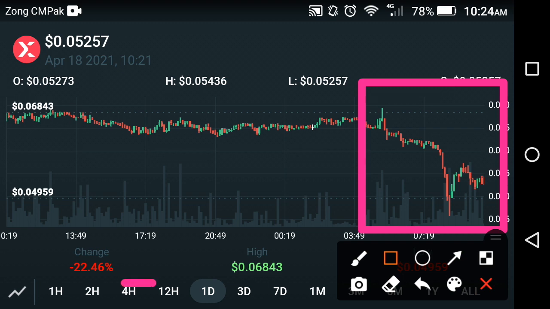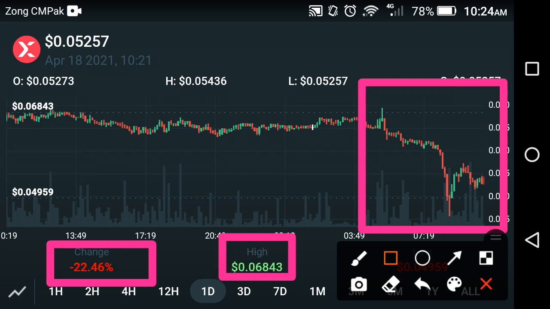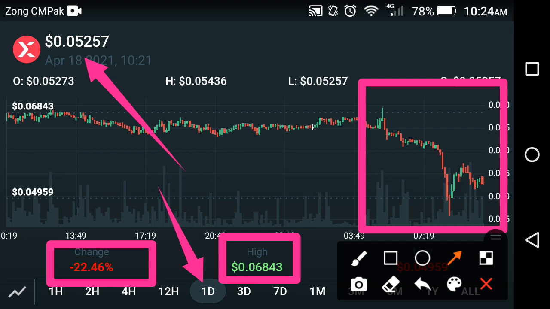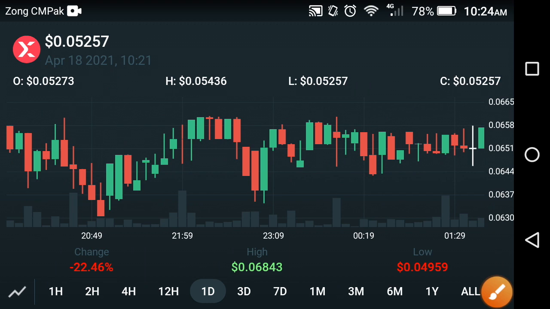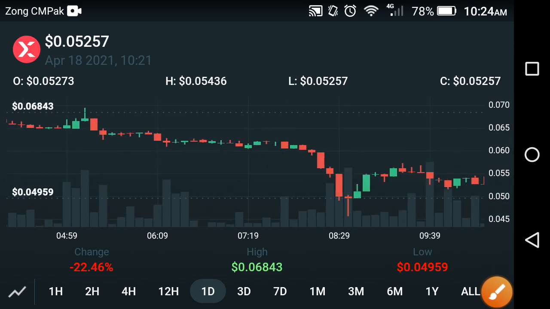If we look at the change in StormX in the last 1 day, the change is about negative 22.46%, and the high price of the StormX coin is about 0.06843 USD. So that is the last 1 day price prediction, and the current price you are watching here is 0.05257 USD. Now we are trying to predict the next target of StormX. What will the price do in this period, friends?